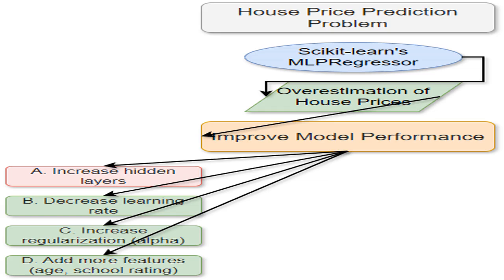The core task is to predict house prices using a machine learning model. This is a regression problem because the target variable, house price, is continuous. What are the challenges involved in accurately predicting house prices?